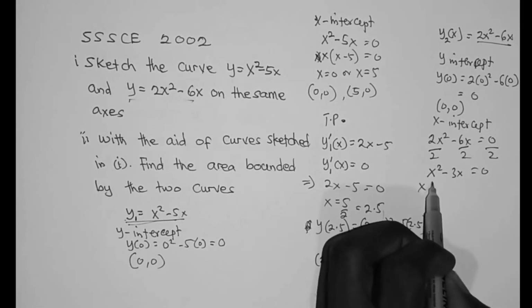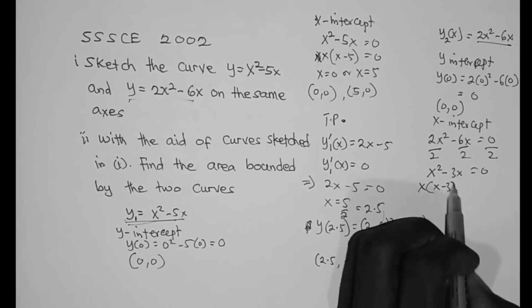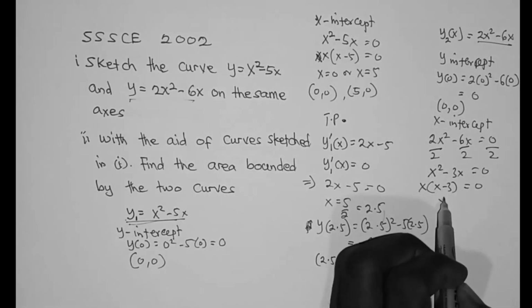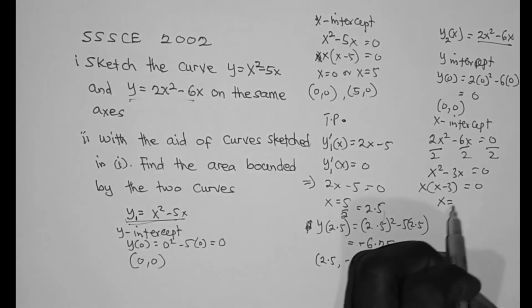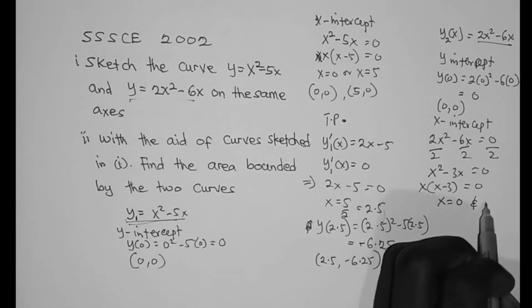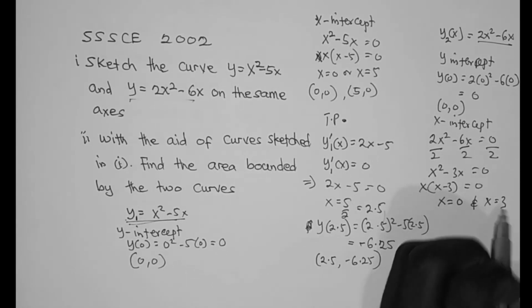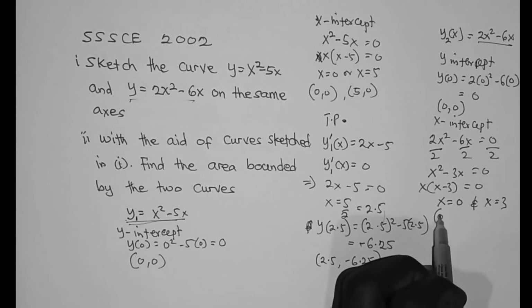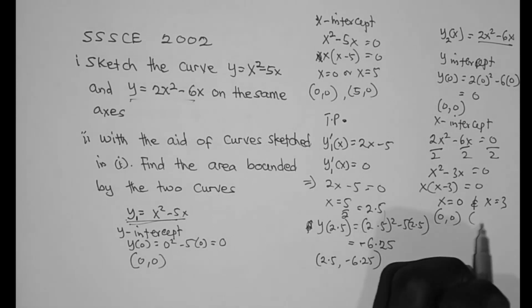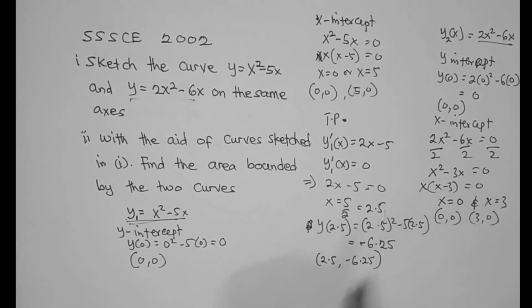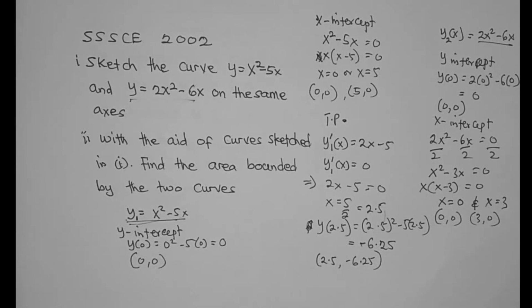So we can factorize x out. x(x minus 3) is equal to 0. So the values of x are x equals 0 and x equals 3. And therefore we have (0, 0) and also (3, 0) as the x-intercepts.